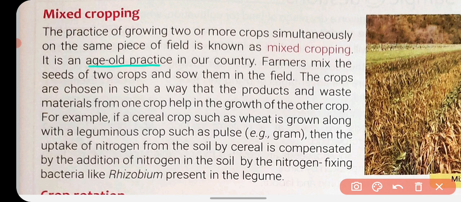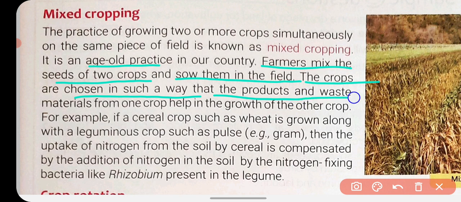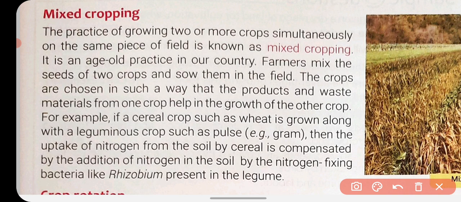It is a very ancient practice that we perform in our country. Farmers mix the seeds of two crops and sow them in the field. The crops are chosen in such a way that the products and waste material from one crop help in the growth of the other crop. We choose the crops in such a way that one crop will benefit the other crop.